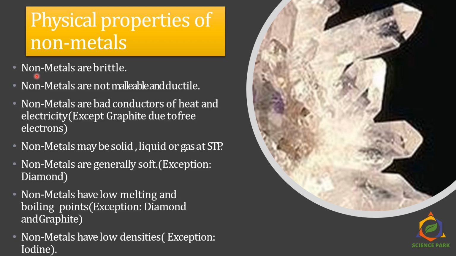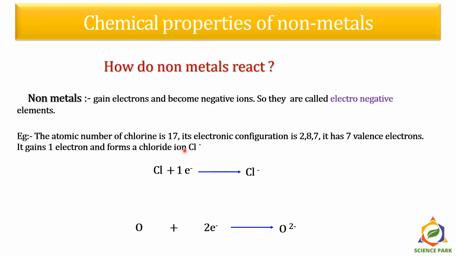Non-metals may be solid, liquid or gas at standard temperature and pressure. Non-metals are generally soft. The exception is diamond. Non-metals have low melting and boiling points. Non-metals have low densities. Let's see some important chemical properties of non-metals.